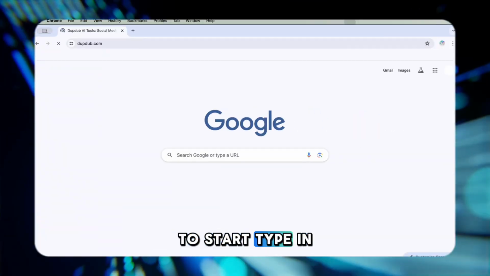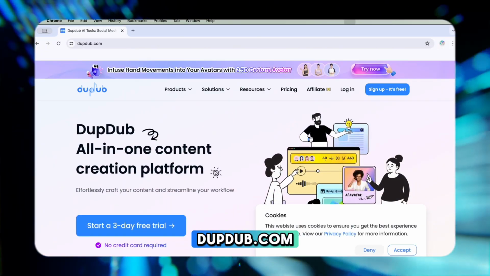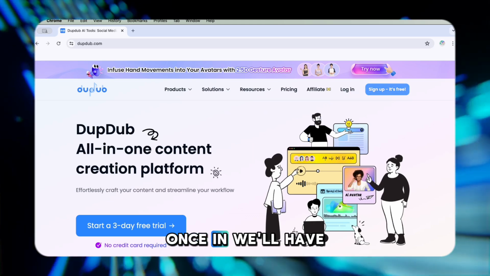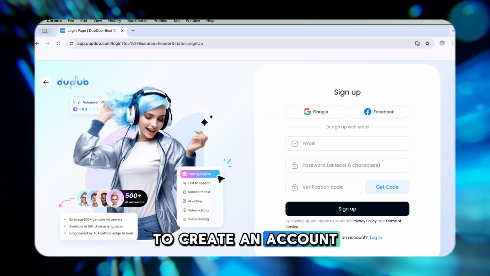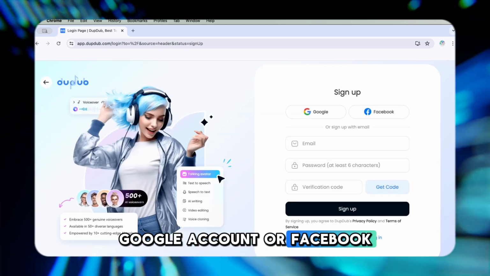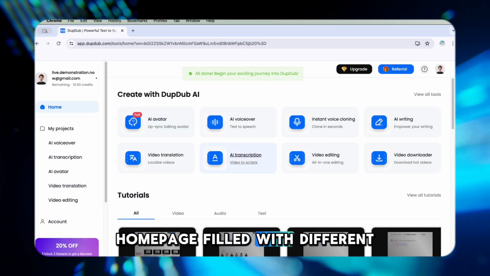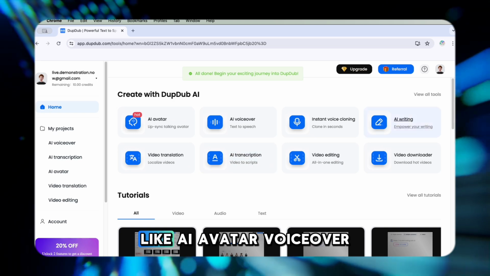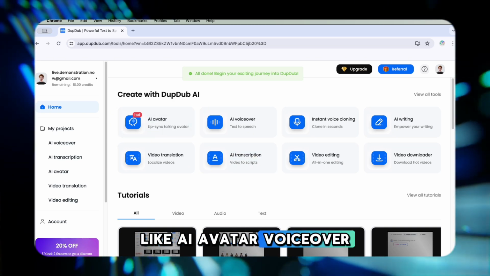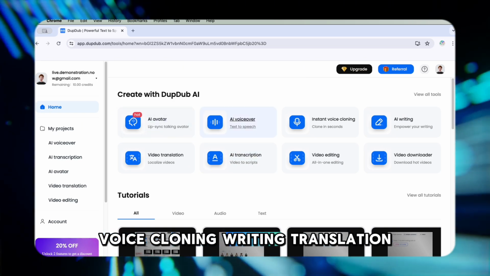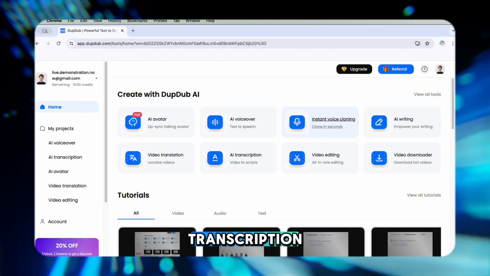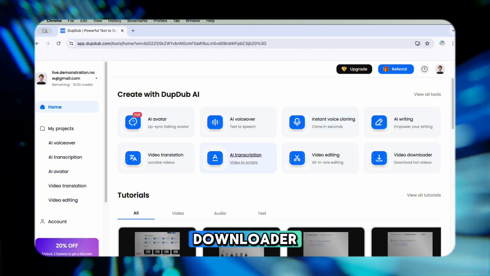To start, type in dupedub.com. Once in, we'll have to create an account. You can use your Google account or Facebook account. I'll use Google. We're greeted with a homepage filled with different AI features, like AI avatar, voiceover, voice cloning, writing, translation, transcription, video editing, and video downloader.